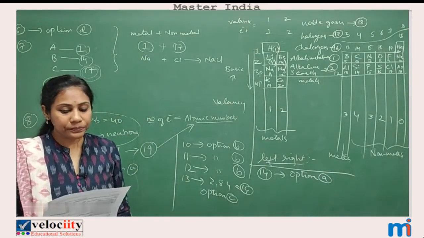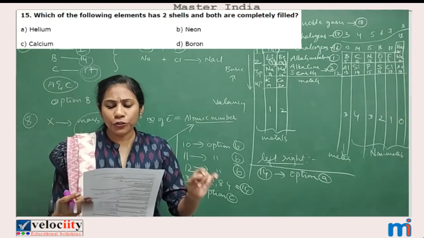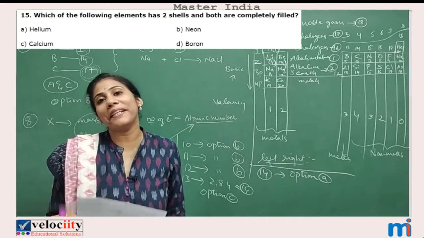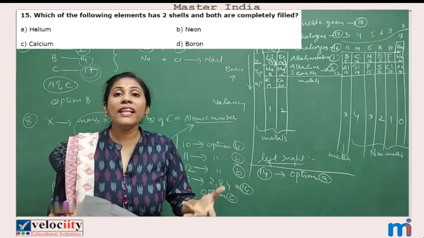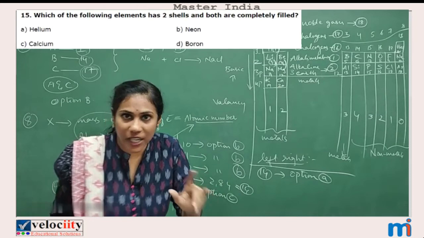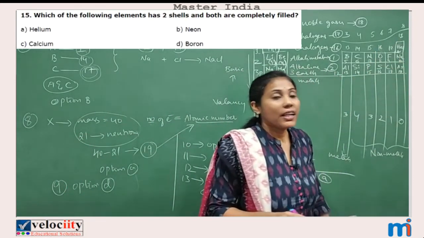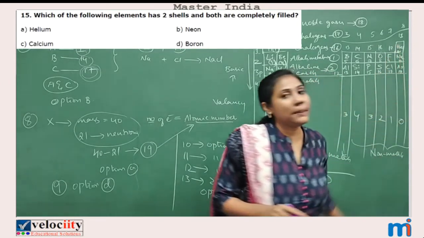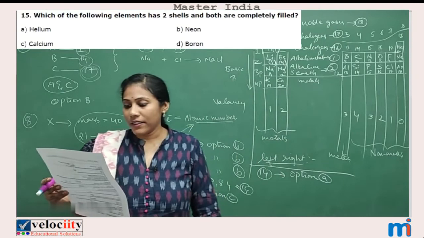15th question. Which of the following elements has 2 shells and both are completely filled? So in which type of elements you will have completely filled shells? Definitely it is 18th group elements. In all 18th group elements, you have completely filled shells, right?